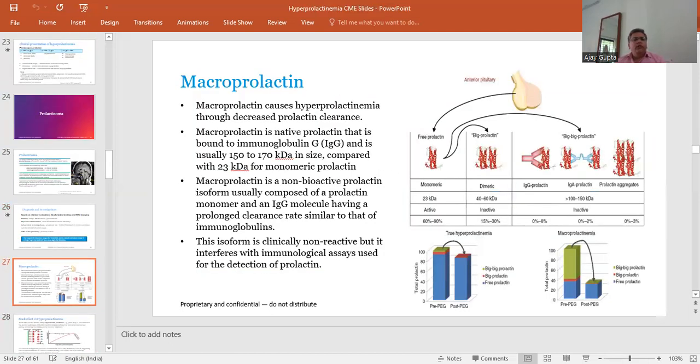Coming to the macroprolactin level, macroprolactin is also one of the important causes of hyperprolactinemia, though the actual cause is a decrease in prolactin clearance. Macroprolactin is a native prolactin bound with immunoglobulin, and it has a high molecular mass of 150 to 170 kilodalton, compared to 22 kilodalton of the monomeric prolactin. Macroprolactin is a non-bioactive prolactin isoform.